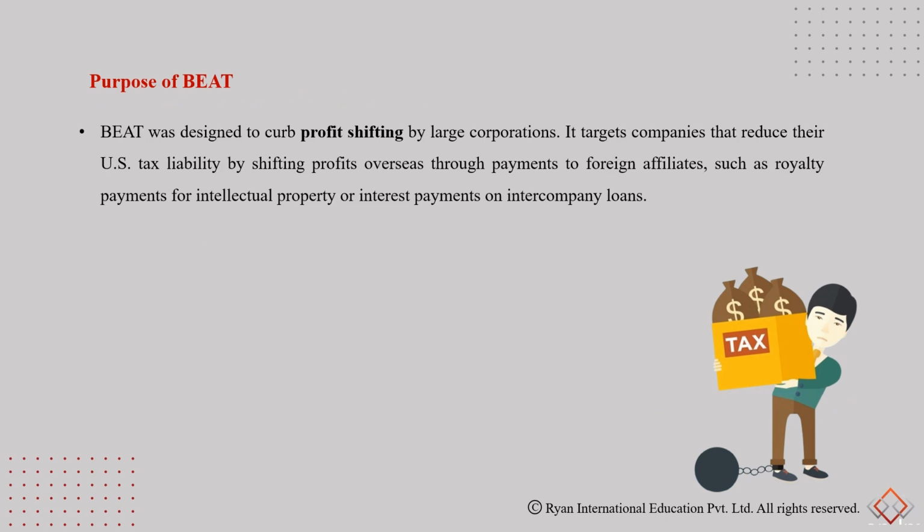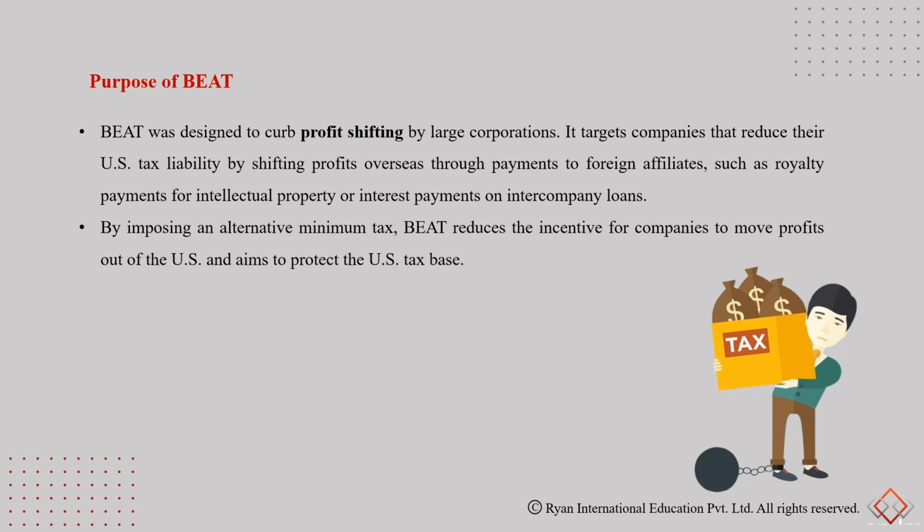The provision of BEAT was designed to curb profit shifting for large corporations. Now, it targets companies that reduce their US tax liability by shifting profits overseas through payments to their foreign affiliates, such as royalty payments for intellectual property and interest payments on intercompany loans. By imposing an alternative minimum tax, BEAT reduces the incentive for companies to move profits outside the US and aims to protect the US tax base.